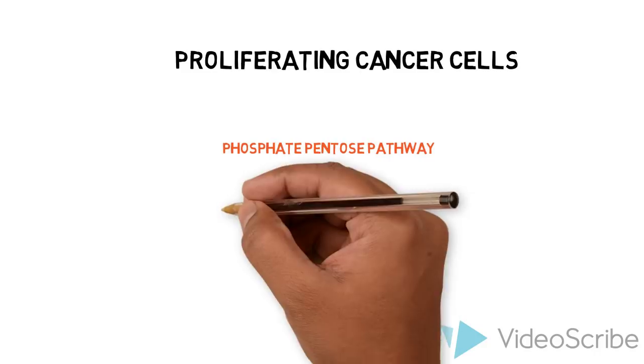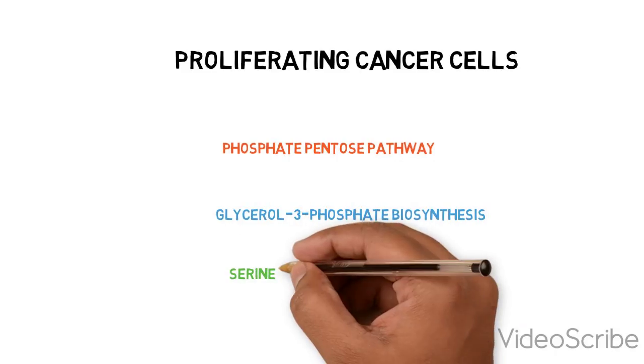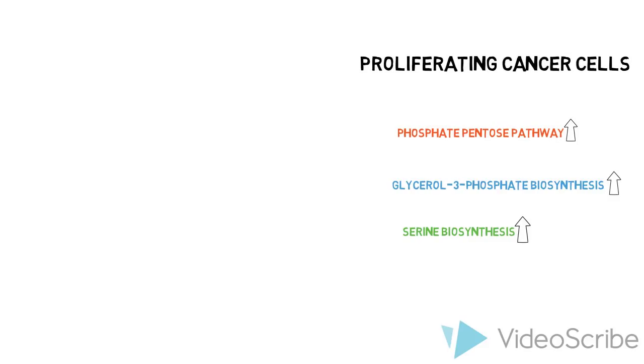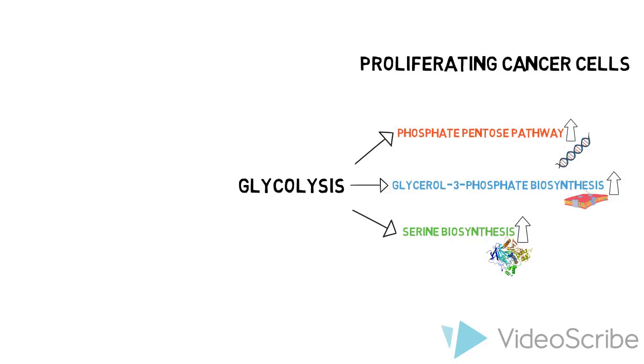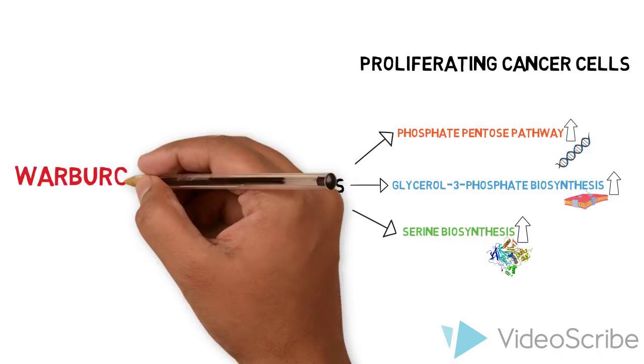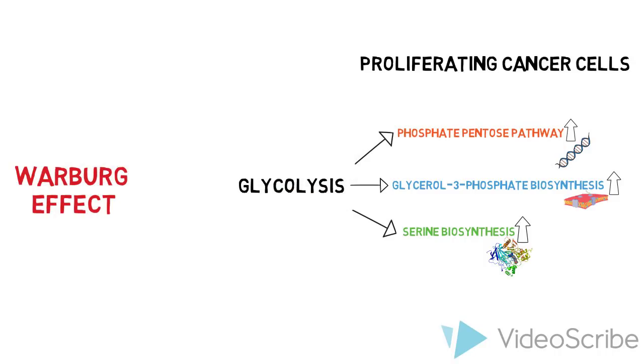The data from the 4 independent studies we have discussed all provide evidence for the upregulation of biosynthetic pathways in proliferating cancer cells. The pentose phosphate pathway, glycerol 3-phosphate, and serine biosynthesis pathways all branch from the central glycolytic pathway in carbohydrate metabolism. These pathways ultimately lead to the formation of vital cellular components such as DNA, cell membranes, and enzymes. The evidence we provided suggests that the Warburg effect allows for the upregulation of these pathways to be sustained by providing high amounts of glycolytic intermediates for use in biosynthesis.